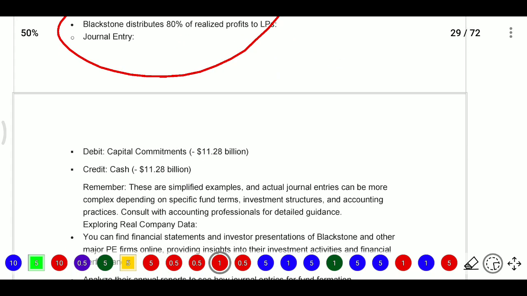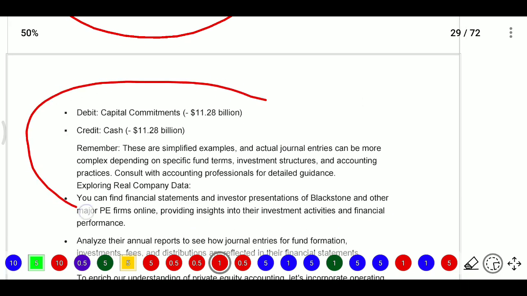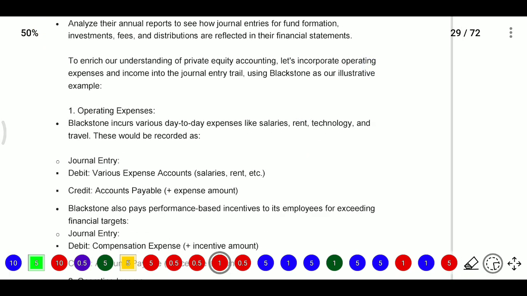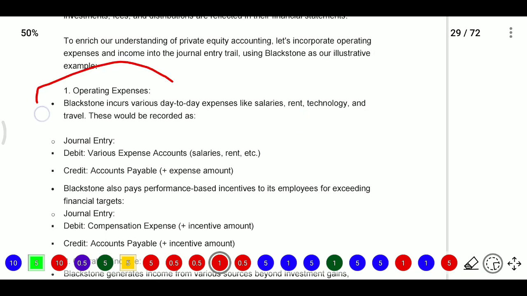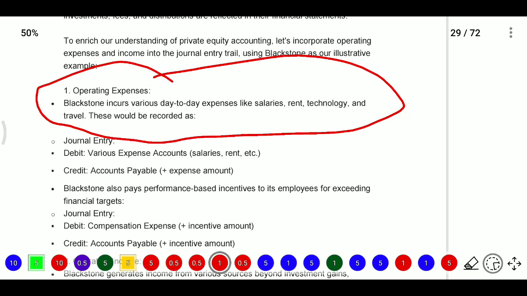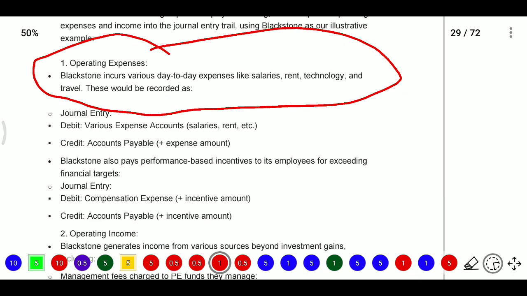Then the general entry will be capital commitment account debit to cash account. These are the entries there. Now some other expenses will be of a regular nature, meaning operating expenditure, operating incomes. Blackstone incurs various day-to-day expenses like salaries, rent, technology, traveling. We need to record that also. So for that, expenses account debit to accounts payable. First we need to write the accrual entry.